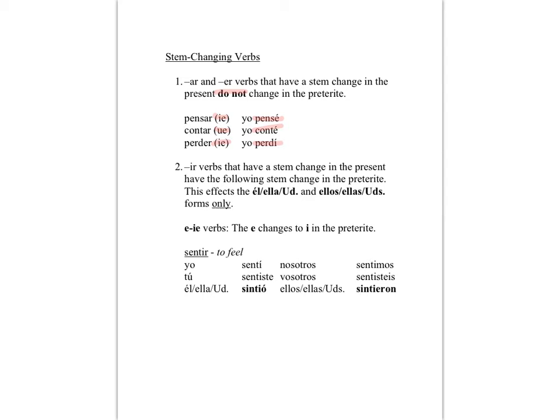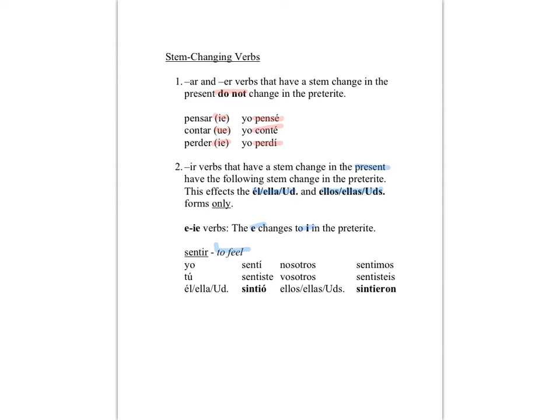Okay, number two. -IR verbs that have a stem change in the present have the following stem change in the preterite. This affects the él, ella, usted and ellos, ellas, ustedes forms only, as we'll see in a couple examples. Okay. E to IE verbs, the E changes to I. Let's look at the verb sentir, which means to feel.